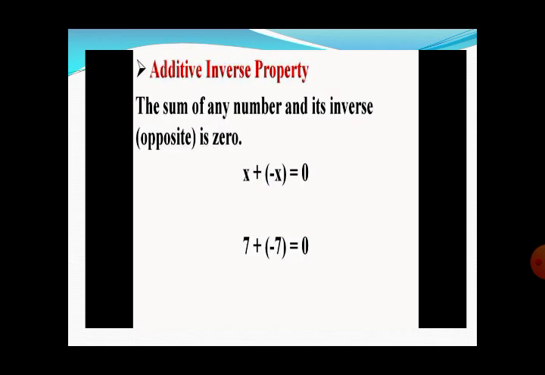For example, 2 and minus 2, plus 3 and minus 3, minus 7 and plus 7, because when we add them we get the sum as 0. So these are additive inverses of each other.